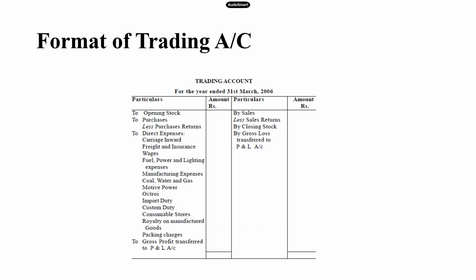So what do we do after transferring the entries? We will have to balance the account. So all of us know the process of balancing the account, right? So same thing we will follow. We will balance the account. So debit side is expenses, credit side is incomes. So if our incomes or the credit side is more than the debit side, we call the difference as gross profit. And the gross profit will be shown on the debit side.